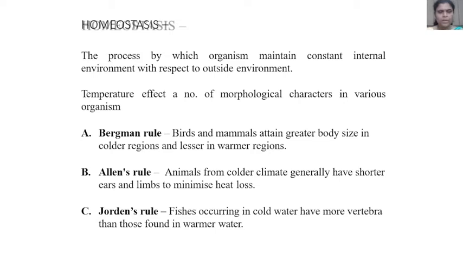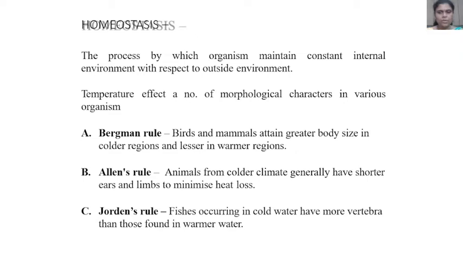First, Bergmann's rule: birds and mammals attain greater body size in colder regions and lesser in warmer regions. Then second, Allen's rule: animals from colder climates generally have shorter ears and limbs to minimize heat loss.